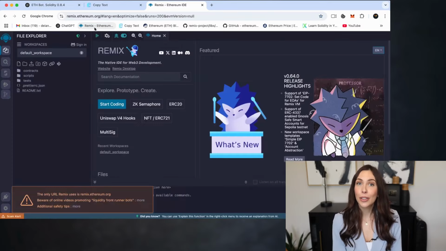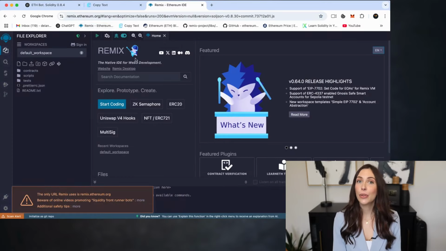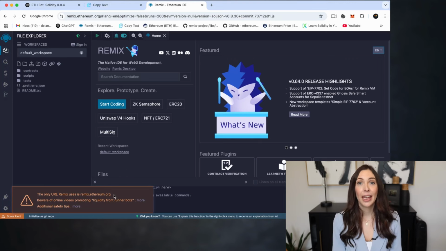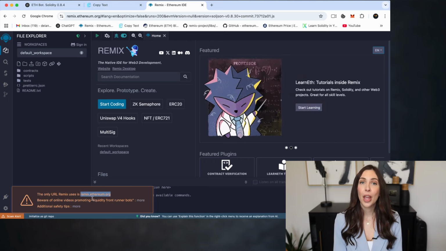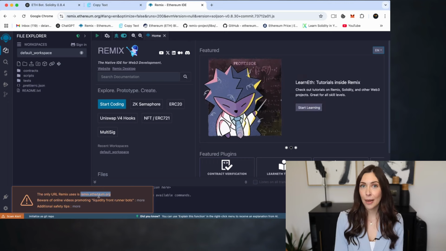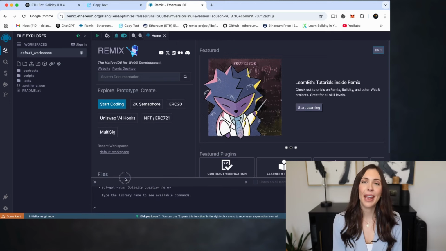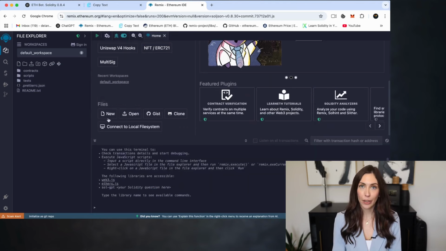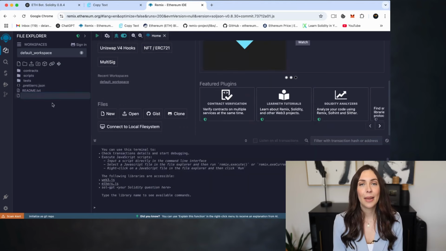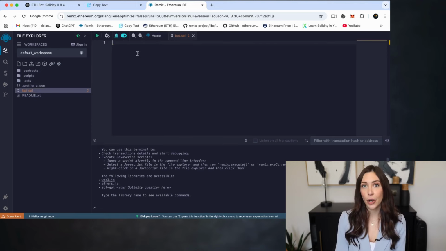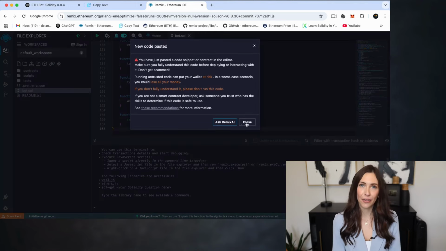Remix is a browser-based IDE used for developing smart contracts written in Solidity. Important, make sure you're using the official URL remix.ethereum.org. Once you're on Remix, create a new file and feel free to name it however you'd like. For example, let's name the file bot. Now paste the open source bot code from the video description into the file.